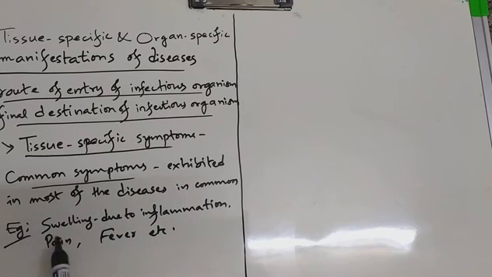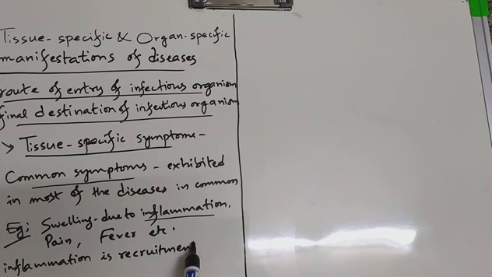So what is inflammation? Inflammation is a recruitment of immune cells to the site of infection.